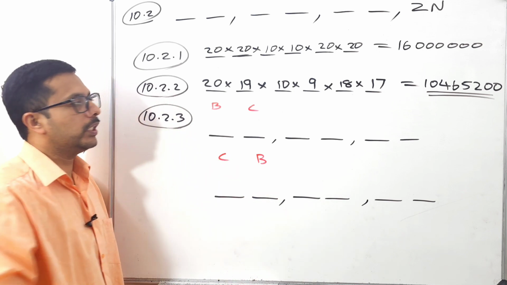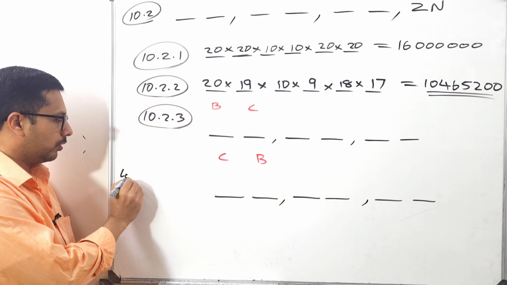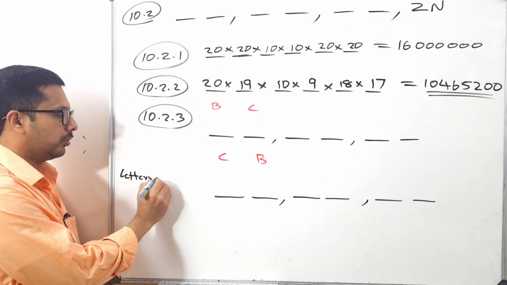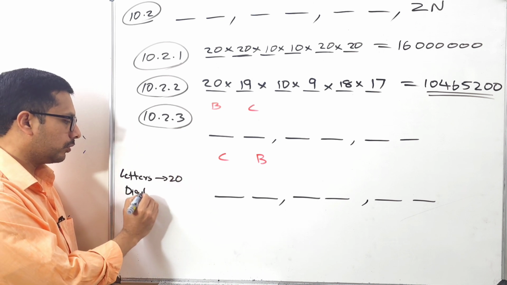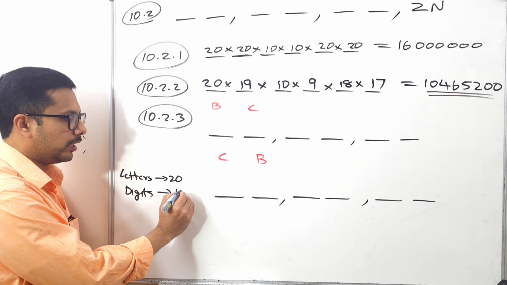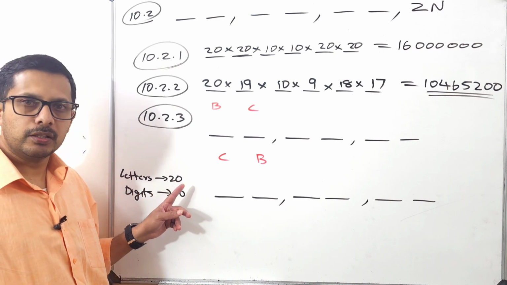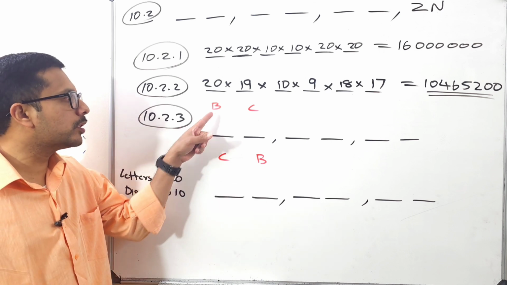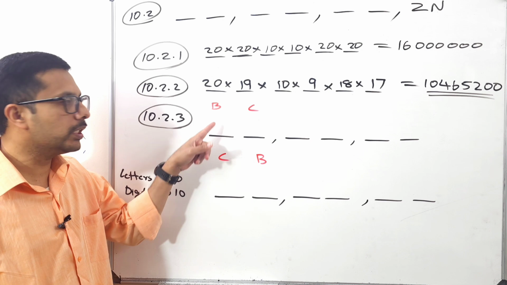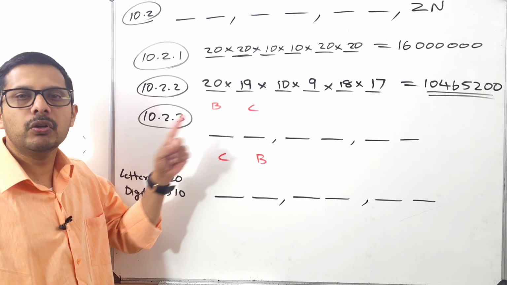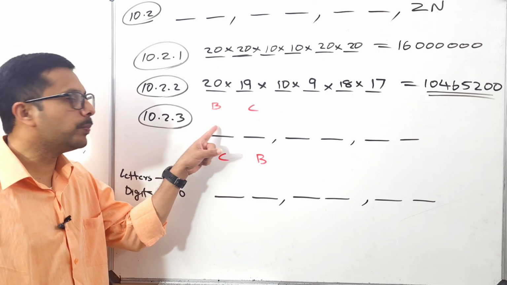Now listen very carefully here. How many letters do we have? 20 letters. Am I right? And how many digits do we have? 10 digits. Am I right? So from these 20 letters, we are forced to use this B. It means that we don't have any option. We are told that you must use B here.